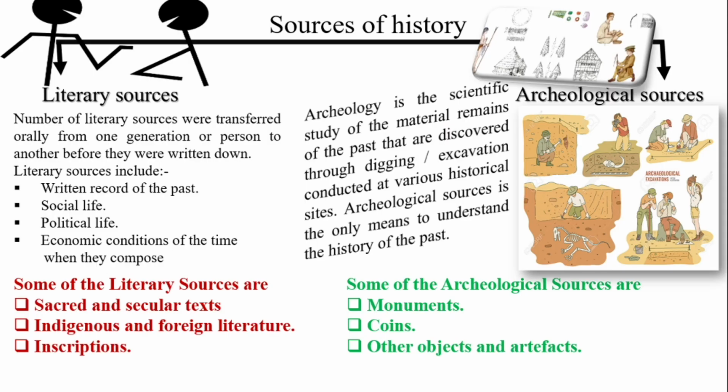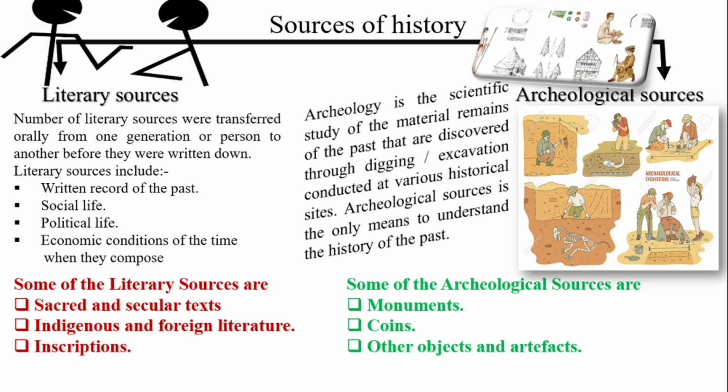The next topic we are going to cover is sources of history. What do you mean by sources? Sources means there are many pieces of information through which we can get more information regarding the topic we want to know. At present, if you want information, we can Google it and get a number of results. Whereas in history, you will not be able to Google everything.